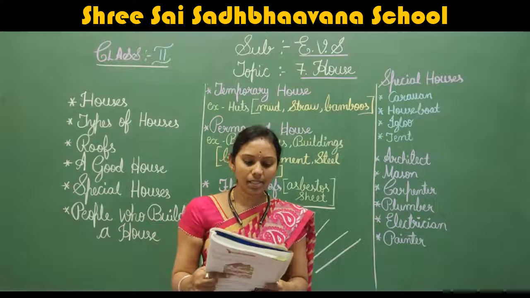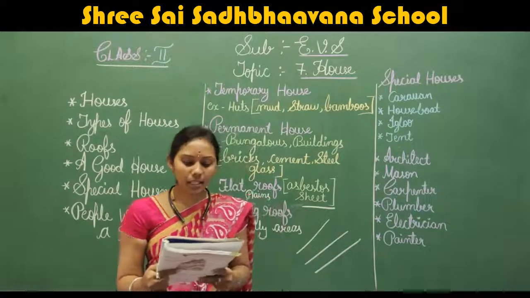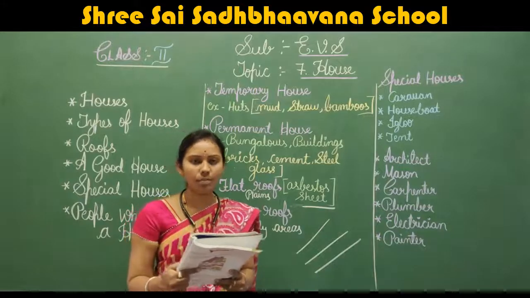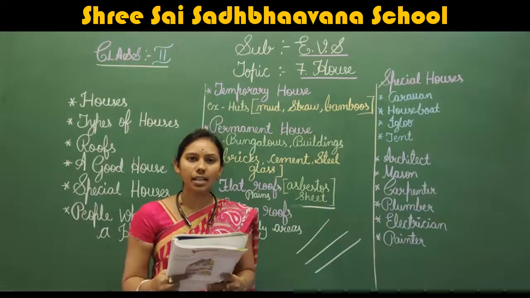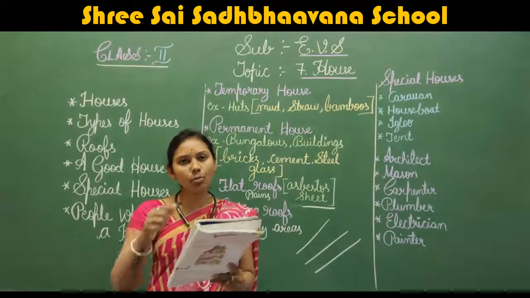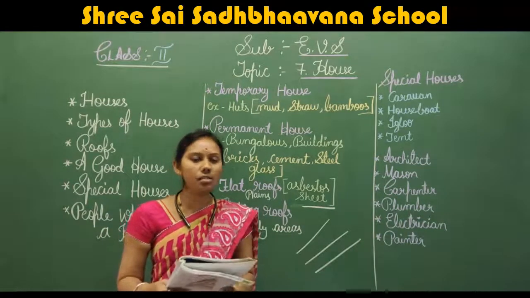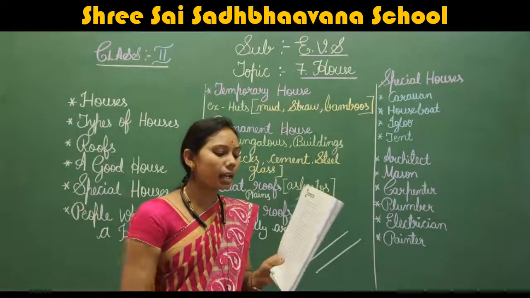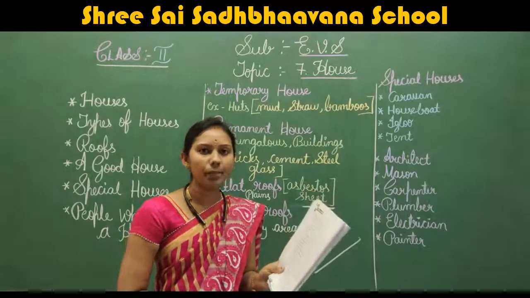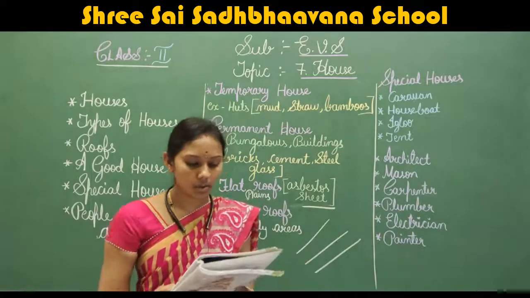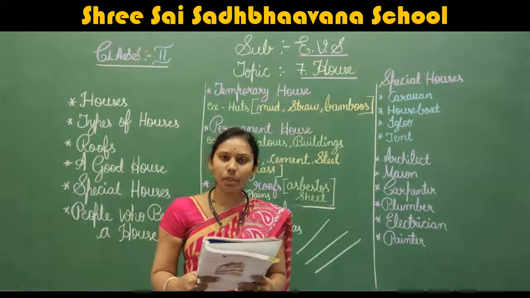S-K-Y-S-C-R-A-P-E-R-S. Next, third one. In hilly areas, the houses have dash roofs. What type of roof will be there in hilly areas? Sloping roof. S-L-O-P-I-N-G. Sloping. Okay, children? Now shall we move on to the B main?